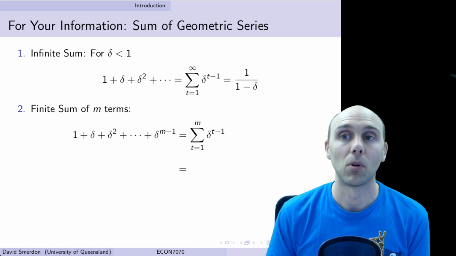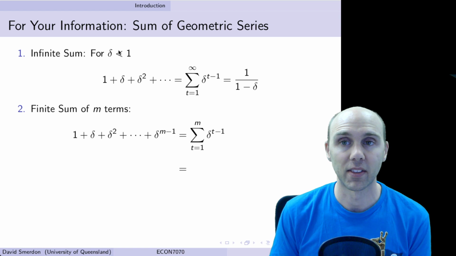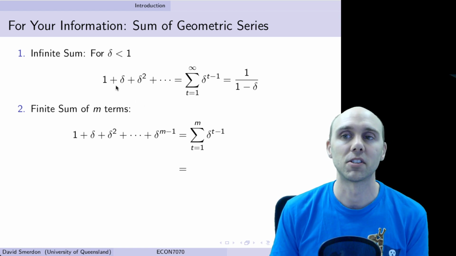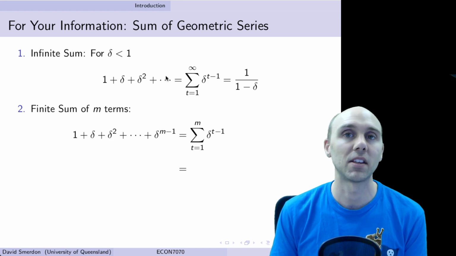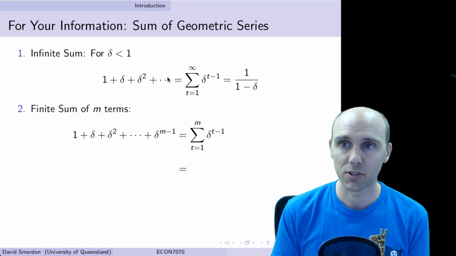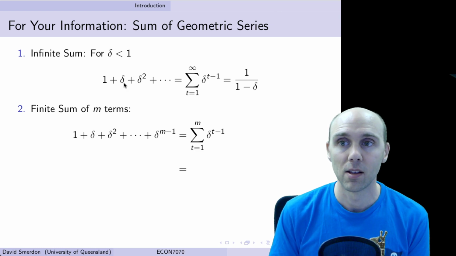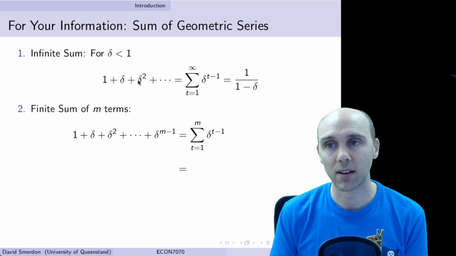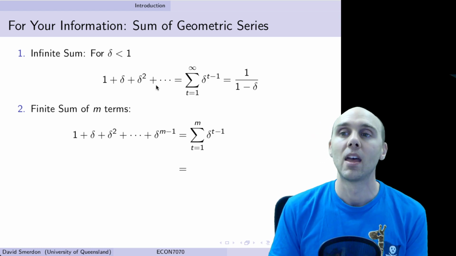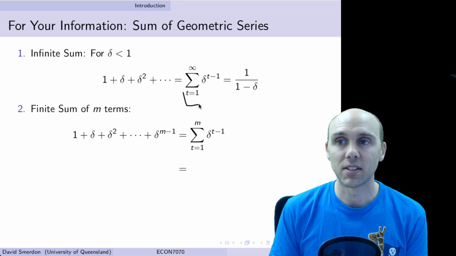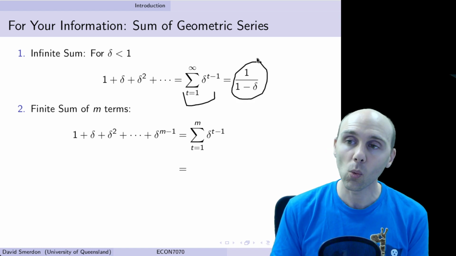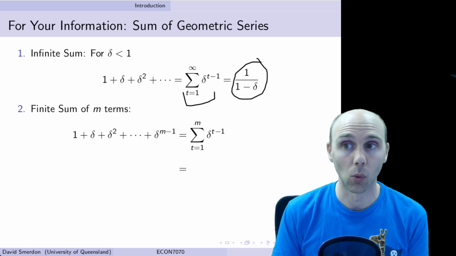So for example, imagine that you had some number delta that's less than 1, which we have here, and you have the sum 1 plus delta squared plus, each time multiplying by delta. So the term delta here multiplied by delta gives delta squared. Add another delta, we get delta cubed, and so forth. And we can write it in the summation notation, but this is the cool thing: for delta less than 1, we end up with the sum equal to 1 over 1 minus delta.